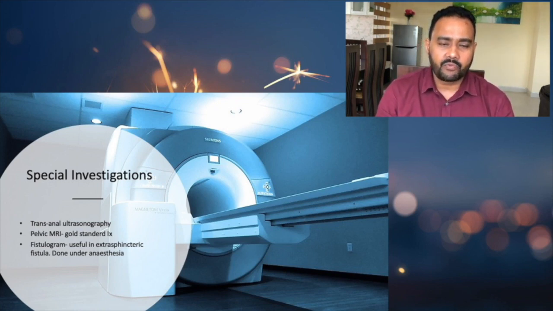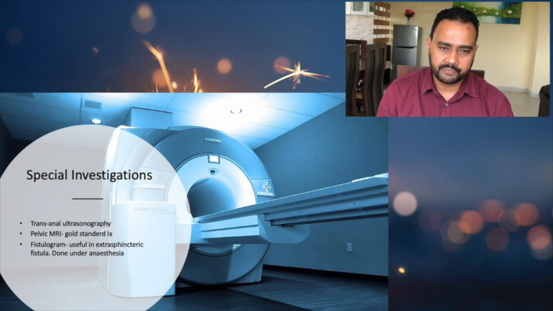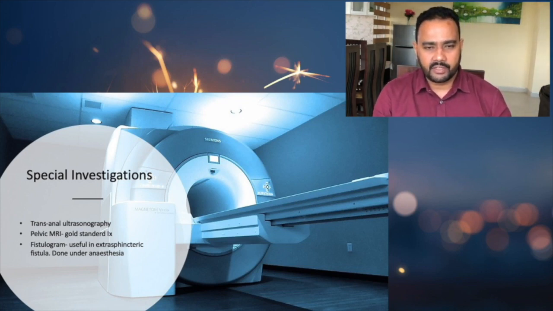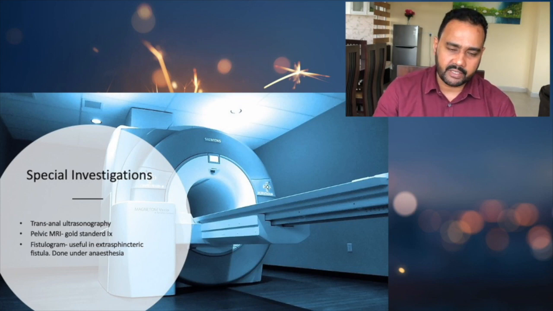And sometimes we can go for a fistulogram. In a fistulogram, you inject some contrast into the fistula and then you take the film. That is what we call a fistulogram. This is very useful in extrasphincteric fistulas. It is not usually done for transsphincteric or intersphincteric fistulas, but whenever we suspect an extrasphincteric fistula, the fistulogram is very helpful. So these are the investigations we need to discuss. The first is the basic investigation, and the second is the special investigations, and out of these special investigations, the pelvic MRI is the better option.